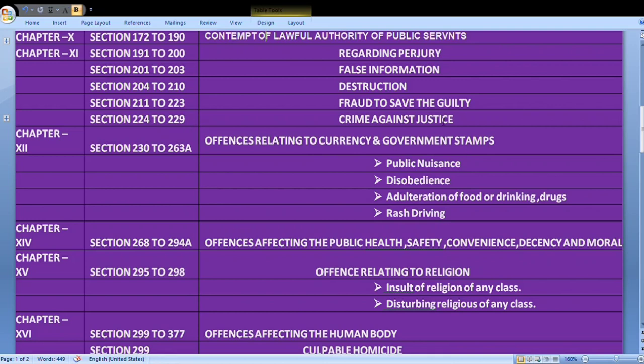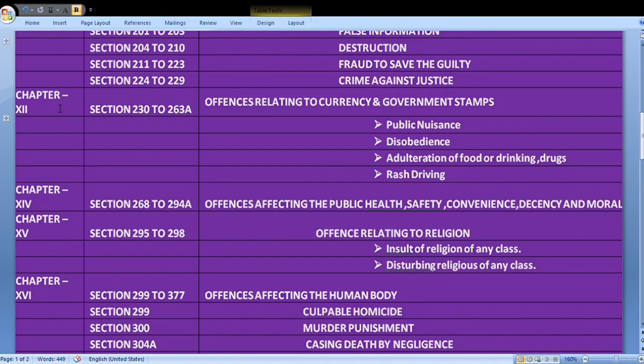Chapter 12, Section 230 to 263A, Offences relating to currency and government stamps. Chapter 13, Offences relating to weights and measures.